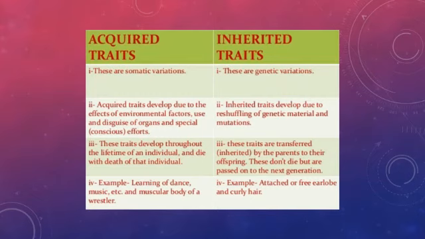And sometimes the question comes, why can't the acquired traits be transferred from generation to generation? Because they take place in the somatic cells, or you can say the non-reproductive cells of the body, which cannot transfer from generation to generation, whereas the inherited traits develop in the DNA of germ cells.